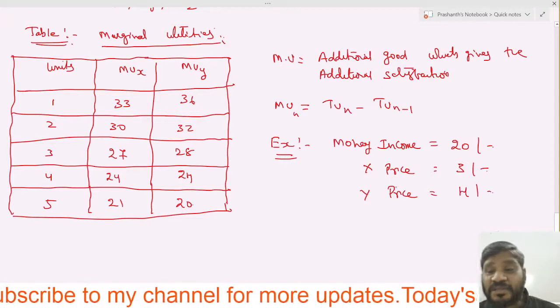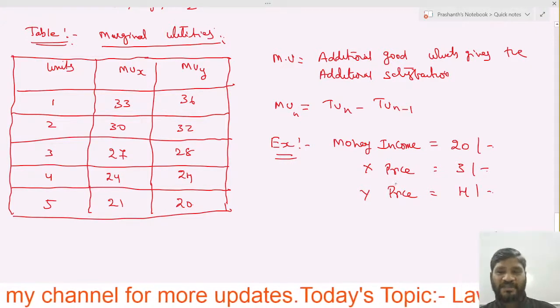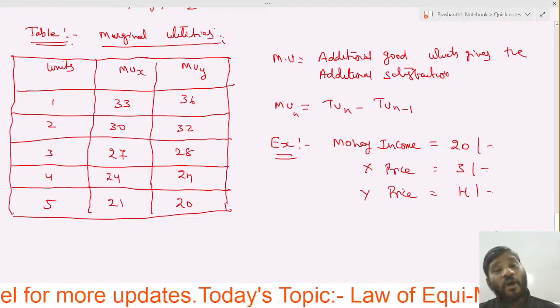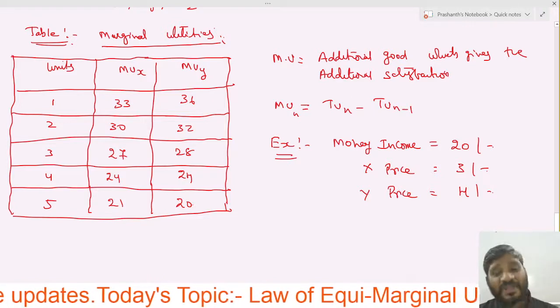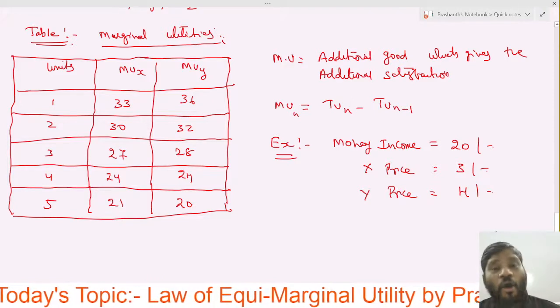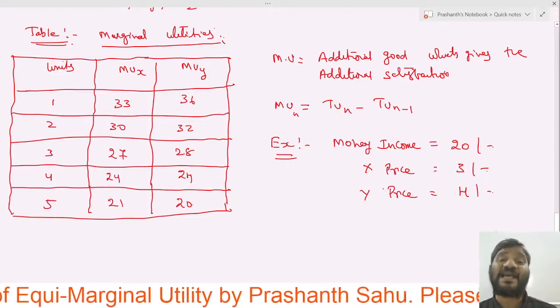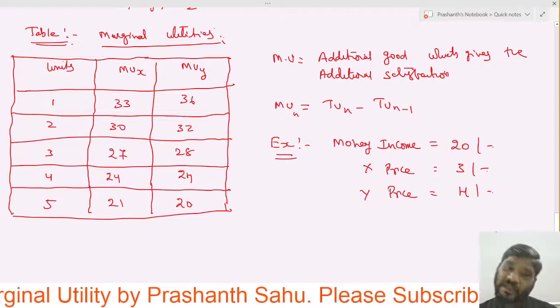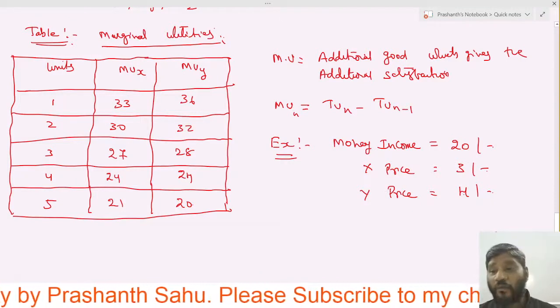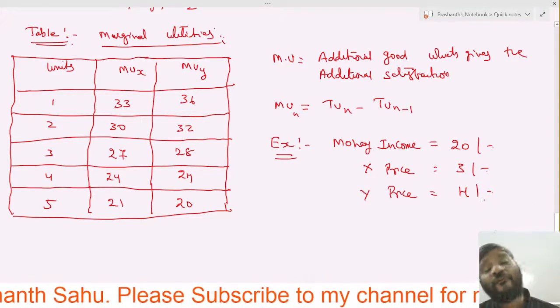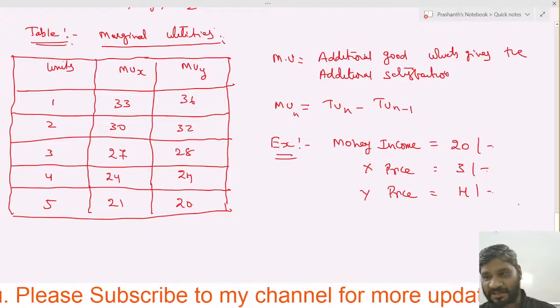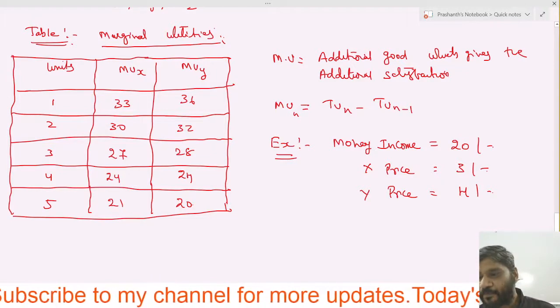On the basis of this limited income, we have to calculate the marginal utility of expenditure upon the two goods. How will we calculate it? With the help of the formula we discussed previously. Let us apply that.